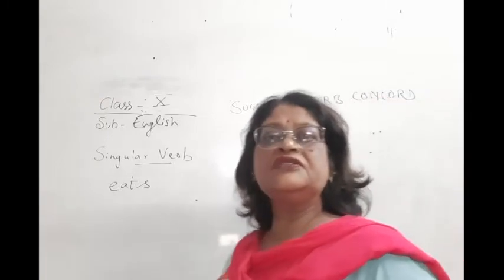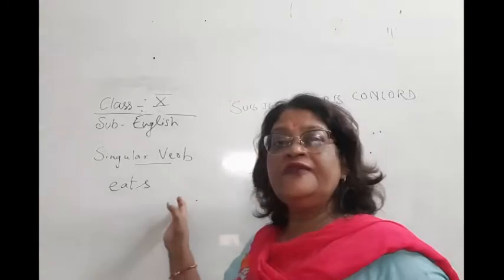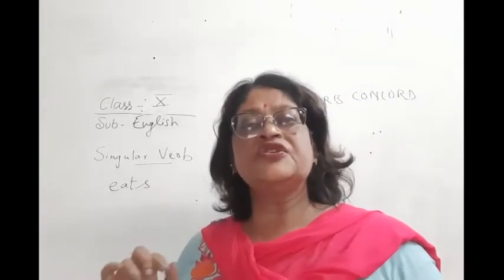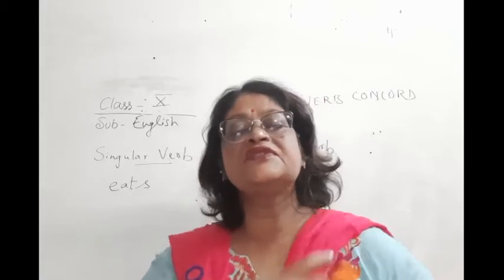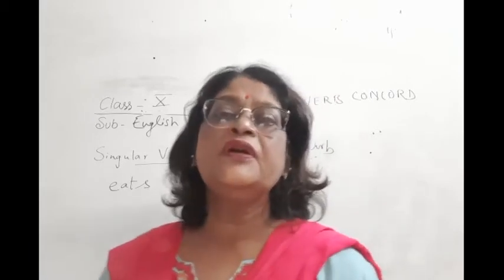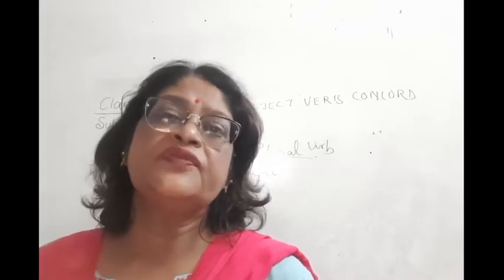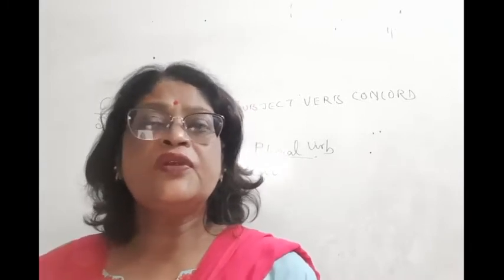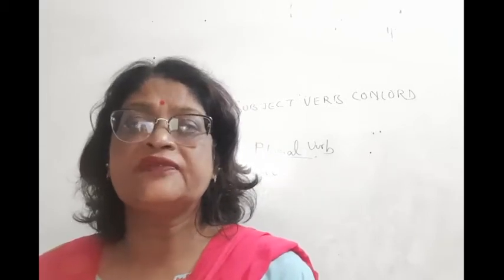It is just the opposite of subject. So children, this is a rule: if singular verbs are there, then we have to put s or es with the singular verb. But if it is a plural verb, we don't have to put s or es with the plural verb.